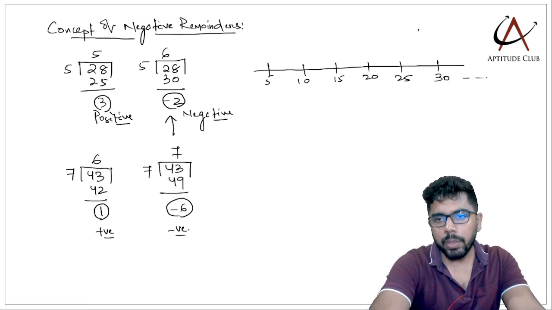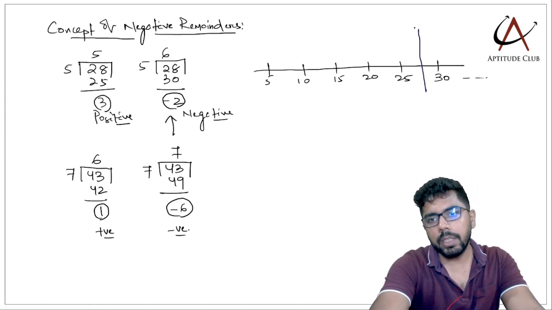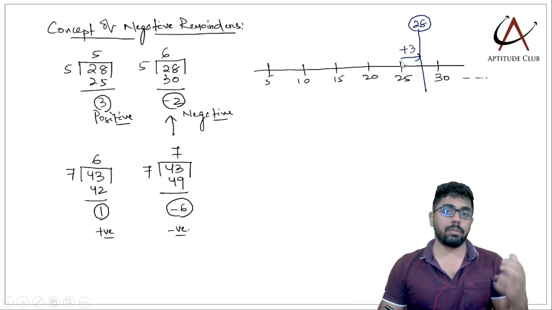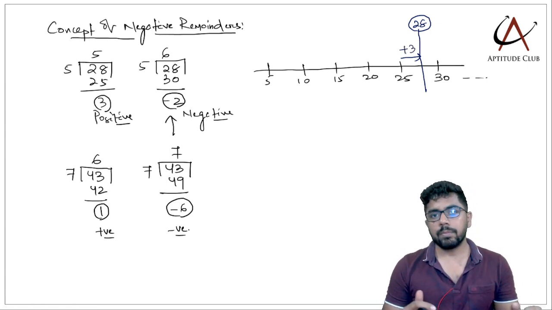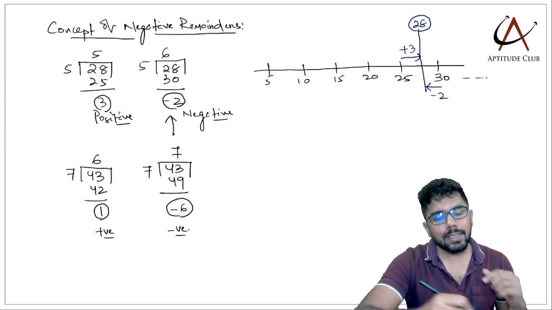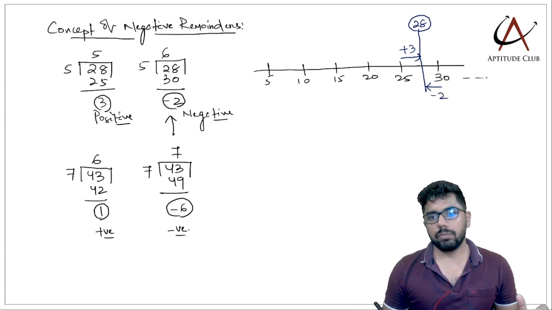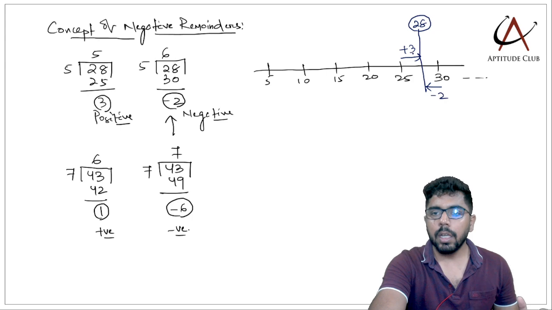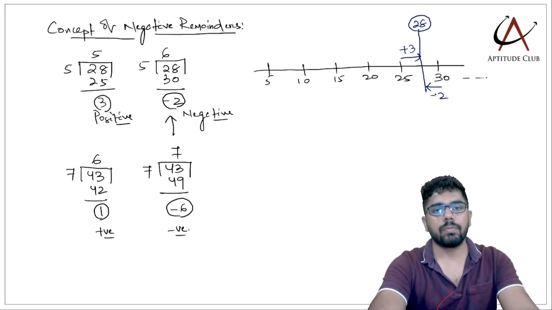But say this number 28. So 28 comes somewhere here. So 28 is 3 more than a multiple of 5. That is why the remainder is 3. I can also say 28 is 2 less than the next multiple of 5. So positive remainder is 3 and negative remainder is -2.